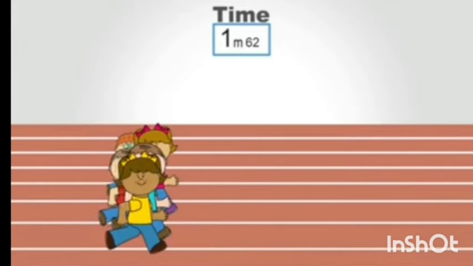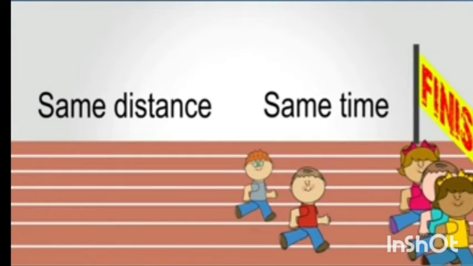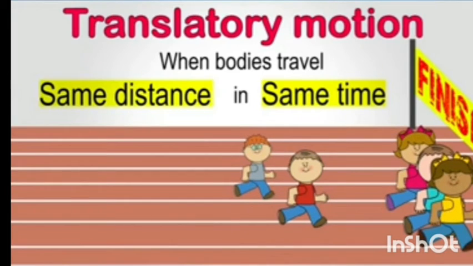Let us take another example. Suppose so many students are starting a race and three of them reach the finish line in the same time. They complete the race in the same time. So we can say they have also covered the same distance in the same time. So when any body or any object travels the same distance in the same time, this type of motion is called translatory motion.